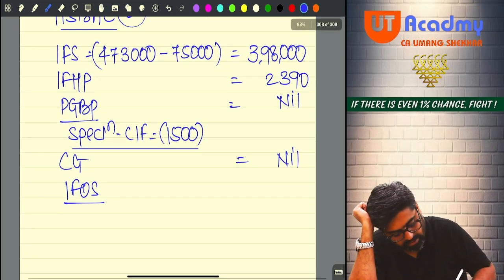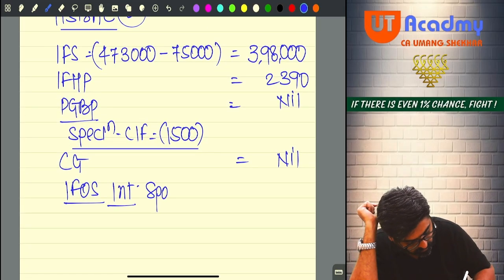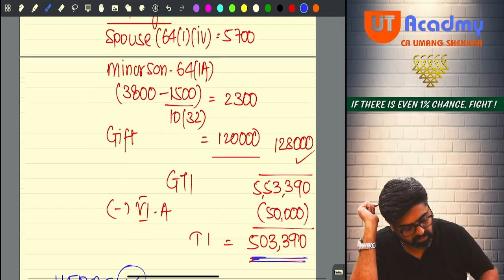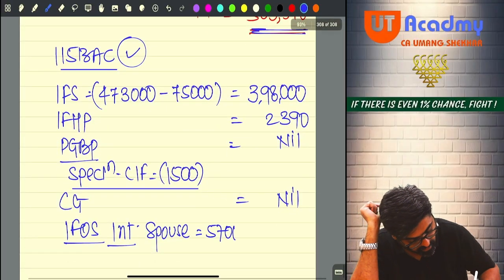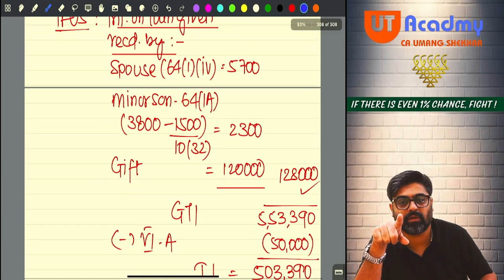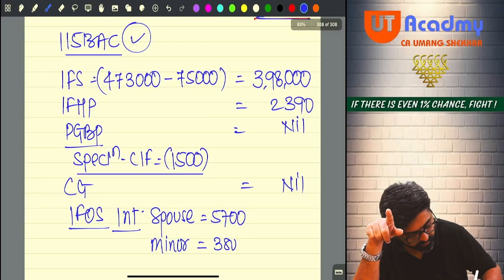The interest received by spouse will remain the same, amounting to 5,700. But interest received by minor son, you are taxing 2,300. Now the entire 3,800 will be taxable.